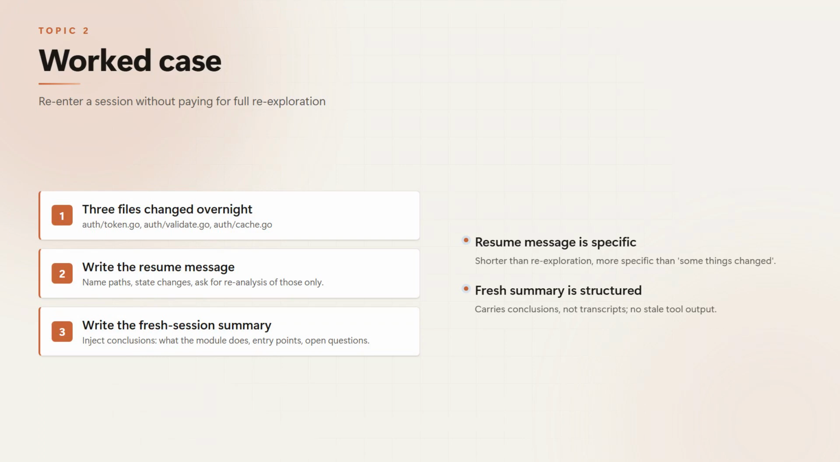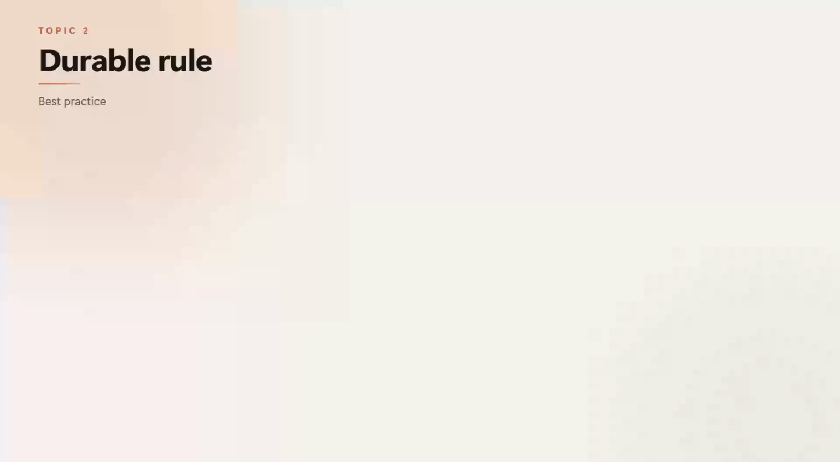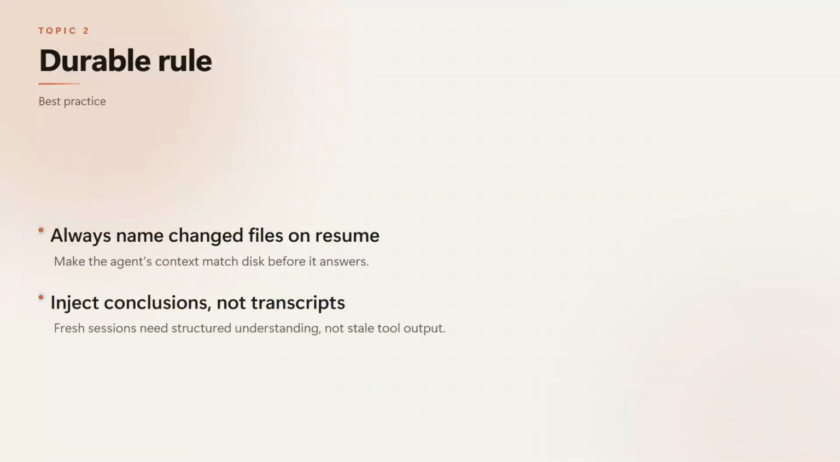The document lists this as one case. The same pattern applies anytime files change between sessions. The durable rule: whenever you resume a session after code changes, name the changed files and what changed. This makes the agent's context match disk before it answers. For a fresh session, inject conclusions, what the module does, its entry points, open questions, never stale tool output. The author rejects silent resumption because it bypasses the language understanding you are paying for and produces wrong answers.